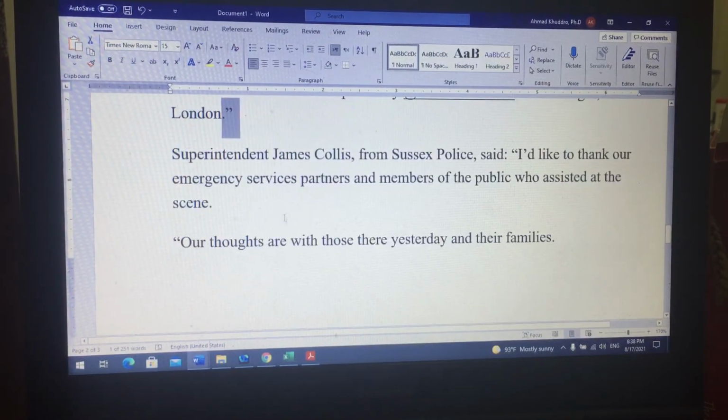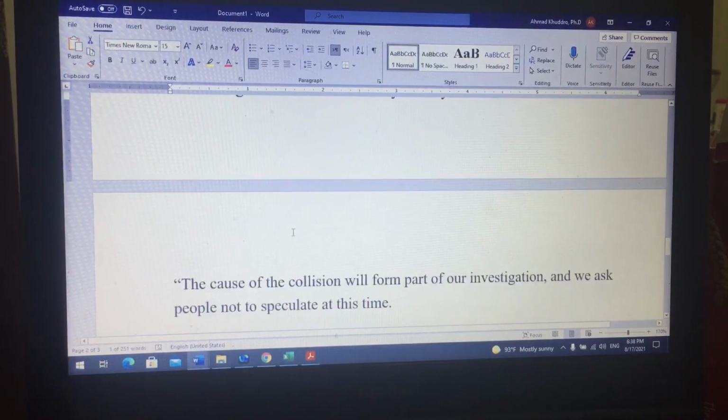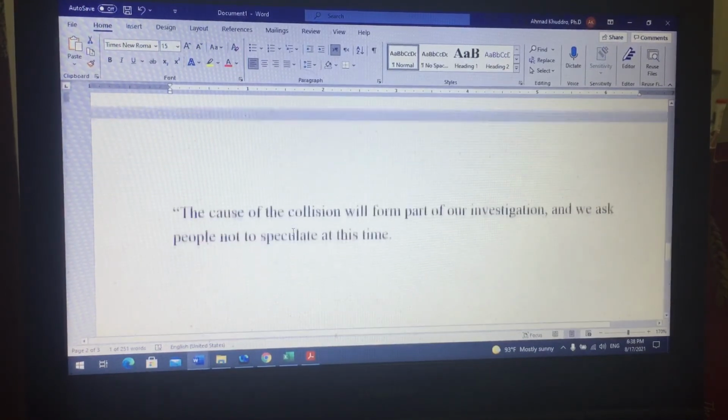Then when we move to the last one here, Superintendent James Collis from Sussex Police said, quotation, "I'd like to thank our emergency services partners and members of the public who assisted at the scene. Our thoughts are with those there yesterday and their families. The cause of the collision will form part of our investigation, and we ask people not to speculate at this time."